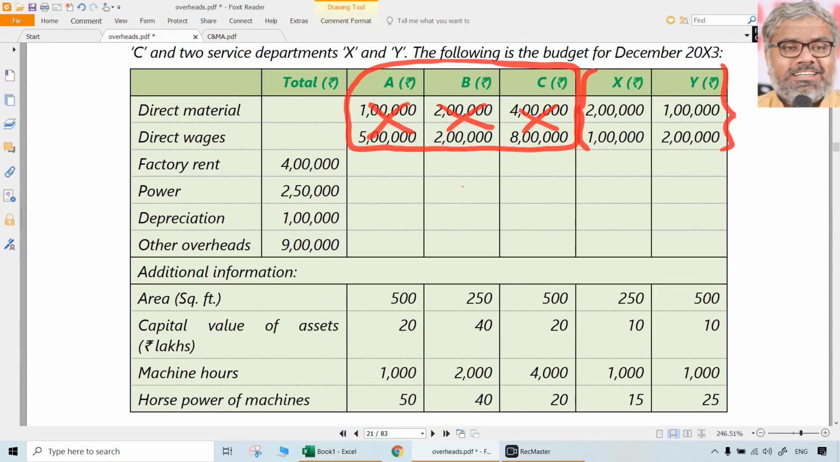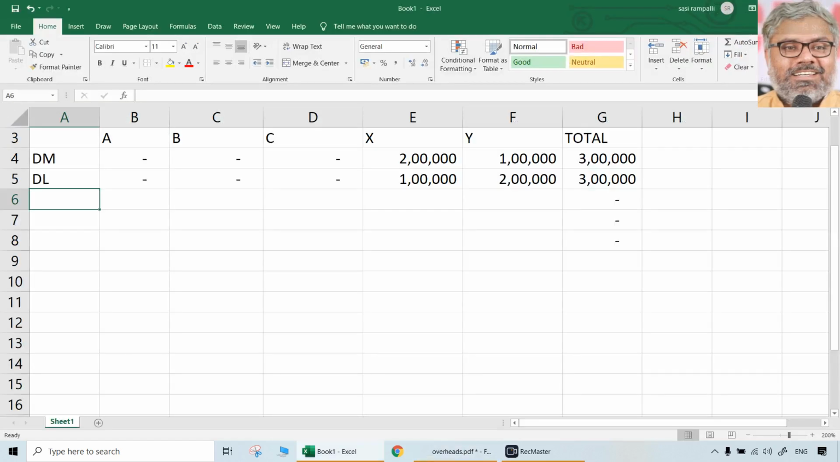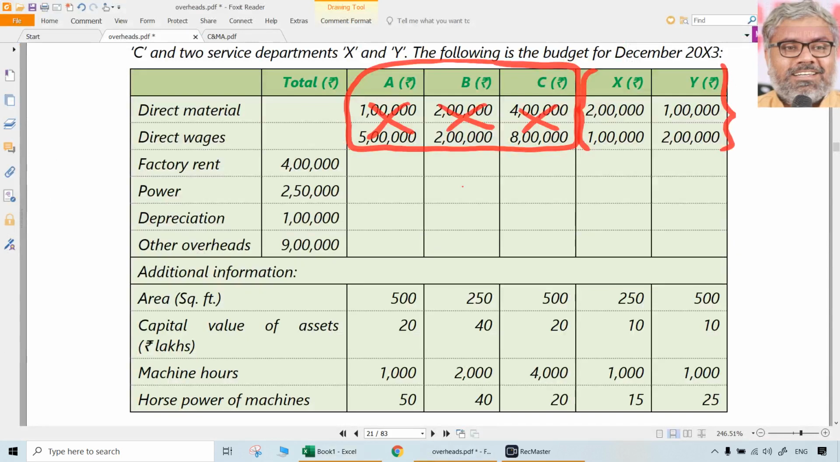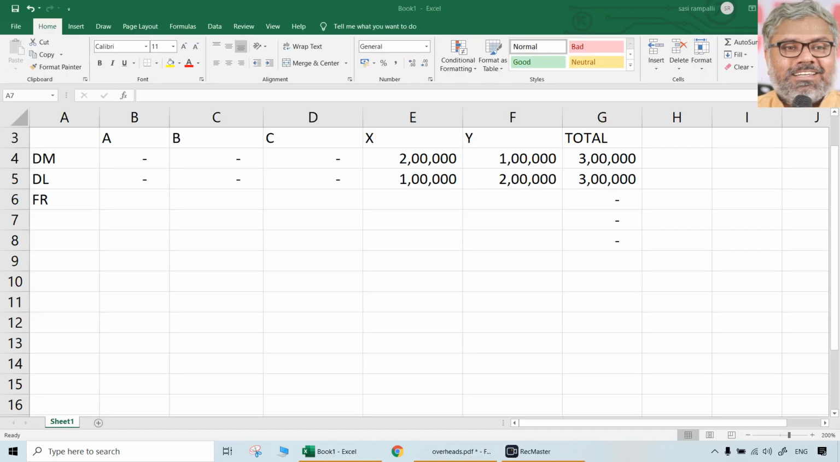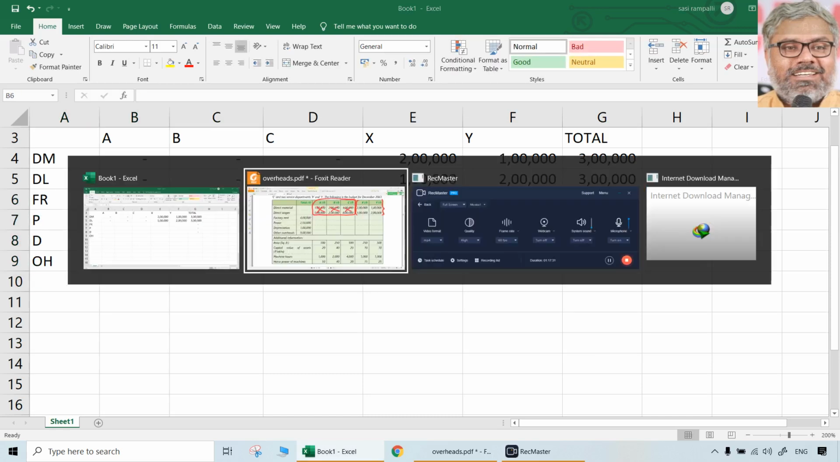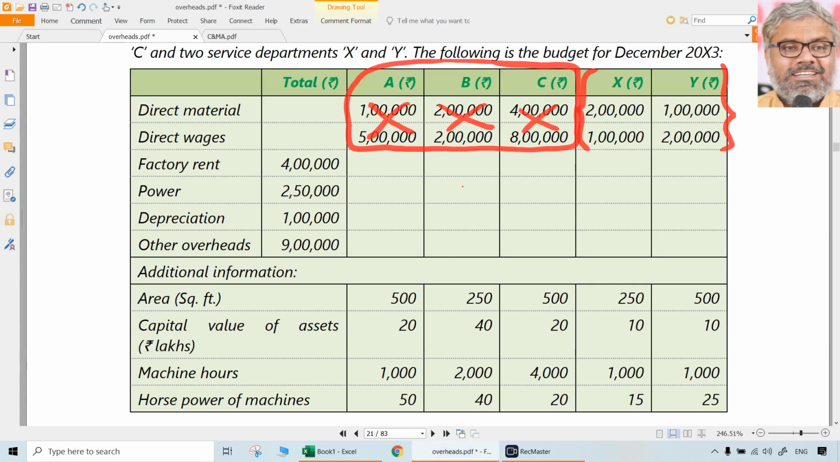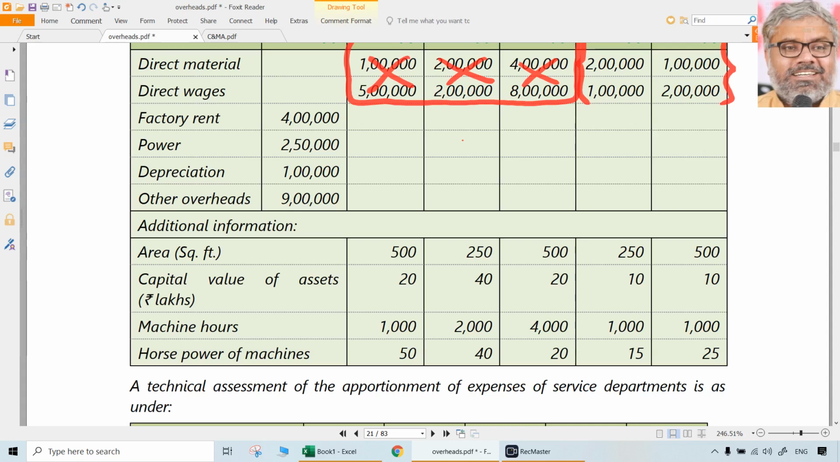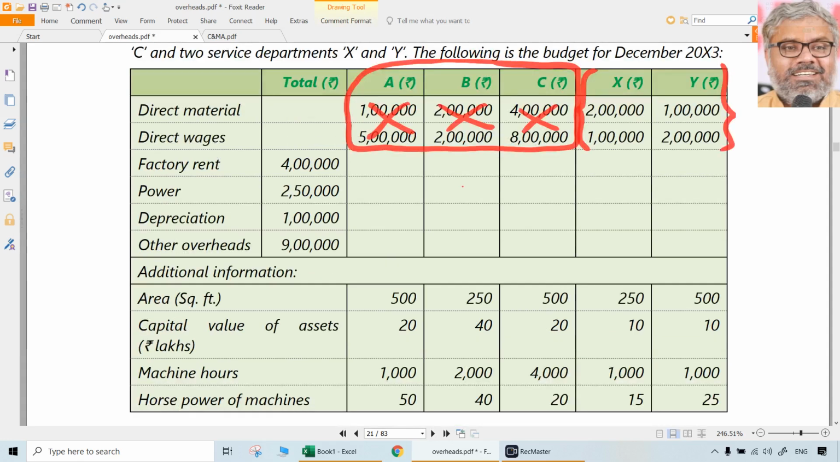Now there is other things like factory rent, power, depreciation and other overheads. So let us first of all take them first. Factory rent, power, depreciation, other overheads. These are the costs. But total is given. We need to apportion them. That means we have to do a primary distribution. When we do primary distribution, we don't worry about service departments and all. We will do it for every department because the data is available for every department.